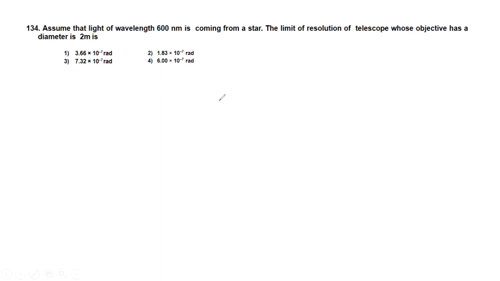So for the limit of resolution we have the direct formula, d theta is equal to 1.22 lambda divided by A. Okay, so diameter is A, 2, and lambda 600 nanometer. Just substitution and simplification, we'll get it as 3.66 into 10 raised to minus 7 radians. So option 1. Okay, now we'll see the next question.